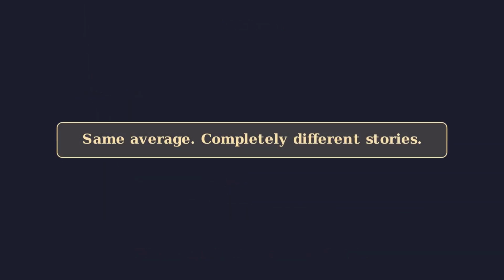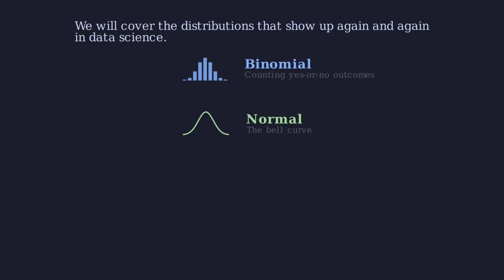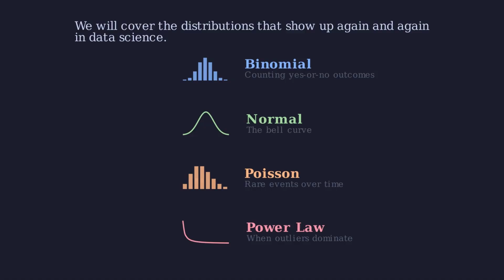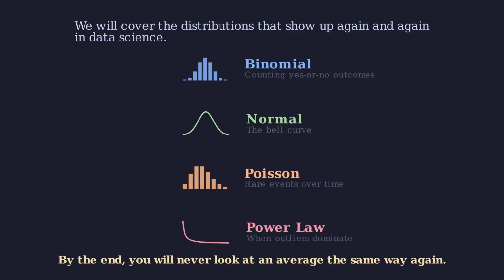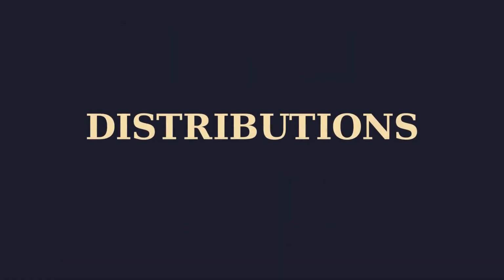Today we are going to see what probability looks like when it takes shape. We will cover the distributions that show up again and again in data science. The binomial distribution, the normal distribution, the Poisson distribution, and the power law. By the end of this video, you will never look at an average the same way again.